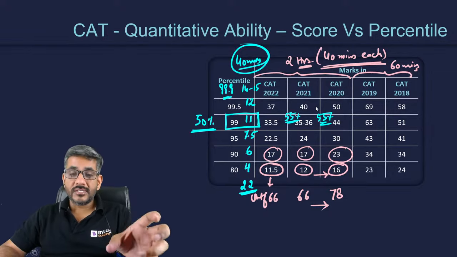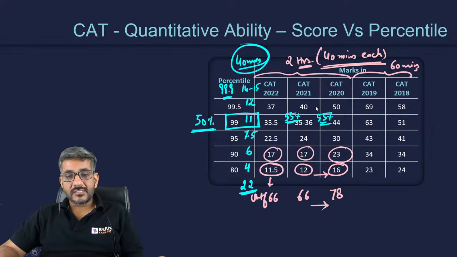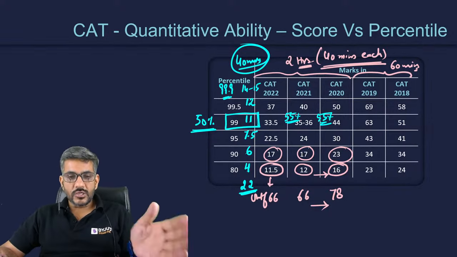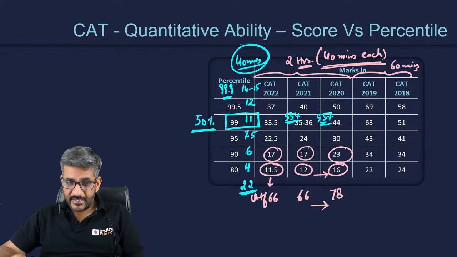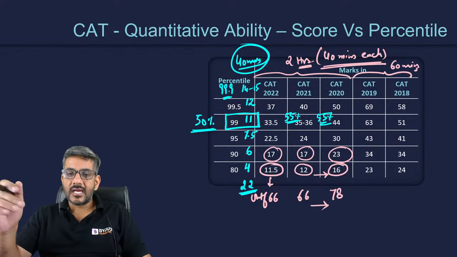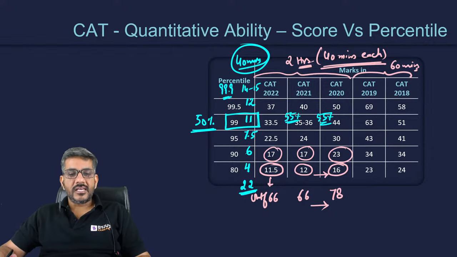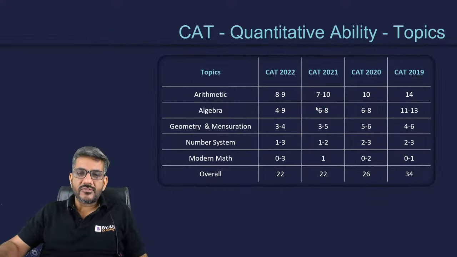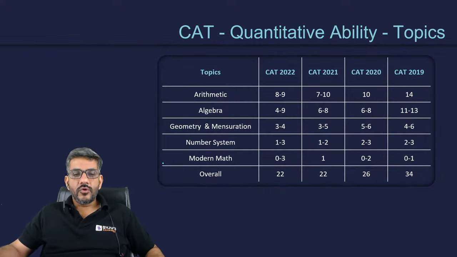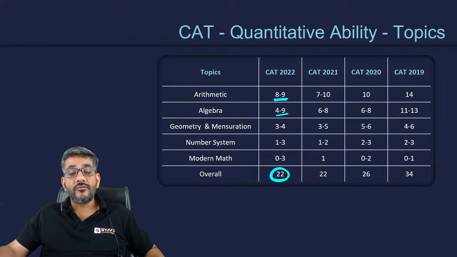What about the QA section specifically? What all topics are there and what are the percentages of those topics? So I've done research of the last 3 years, 2022, 2021 and 2020. Last 3 years when the exam has been of 2 hours, the section has been of 40 minutes. How many questions from which all areas have been there? So let's talk about that now. When I talk about CAT 2022, out of a total 22 questions, 8 to 9 questions were there from arithmetic, but algebra was 4 to 9.